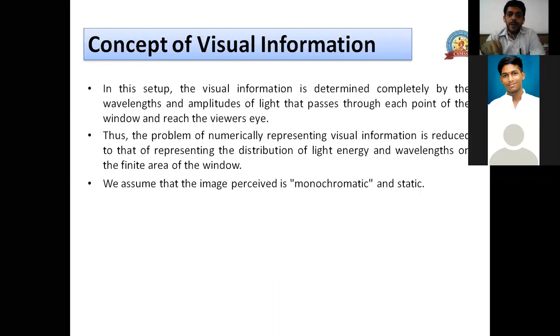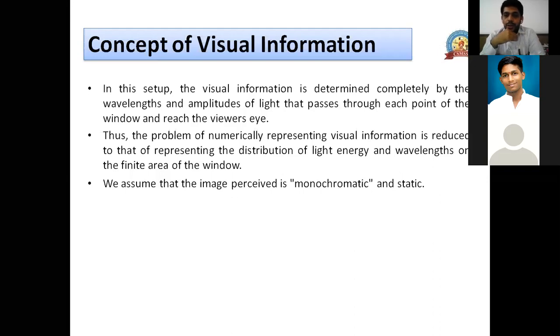Now if we make another assumption, that the image is monochromatic, that means we are not considering color. Okay, and we are also assuming that it's static. So here we are considering an image, we are not considering video. As we are considering an image, it will be static, right? And we are saying that it is monochromatic. Monochromatic means only one color. Mono, one.